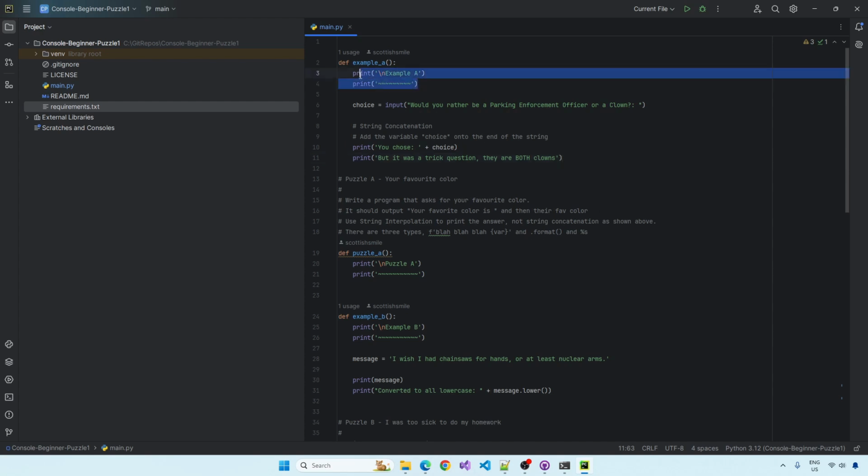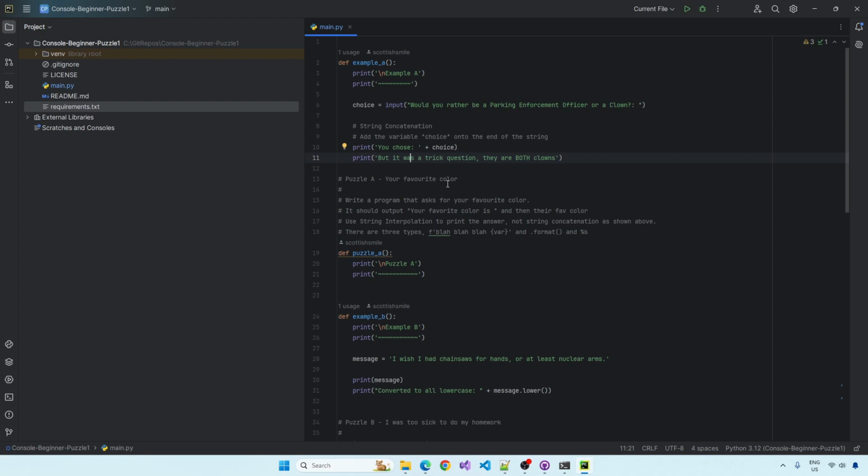It looks like we're just printing an example A statement. It looks like a new line character. Take a new line, print example A. Looks like we've got a choice variable and we're getting a user's input. And the user's input is saying, would you rather be a parking enforcement officer or a clown? Well, tough one. And then it looks like we're printing out the choice that they have. So we're printing "you choose", and then we're using something called string concatenation, which is really just adding the user's choice onto an existing string. Building a string using another string to just add on the end of it.